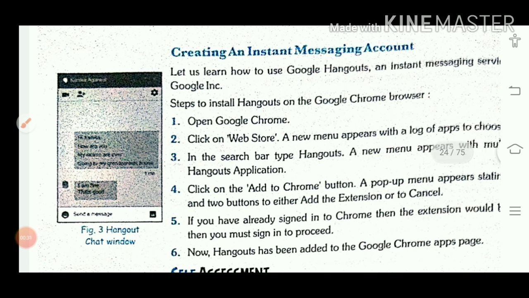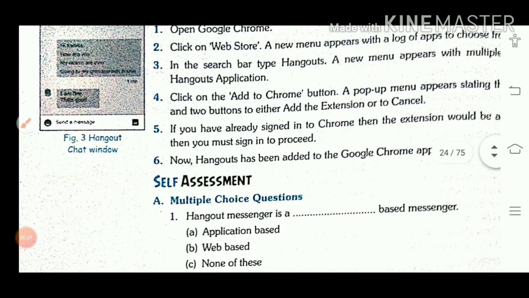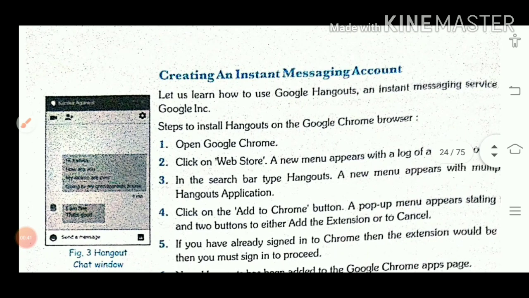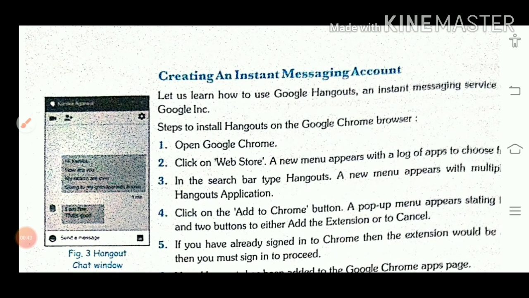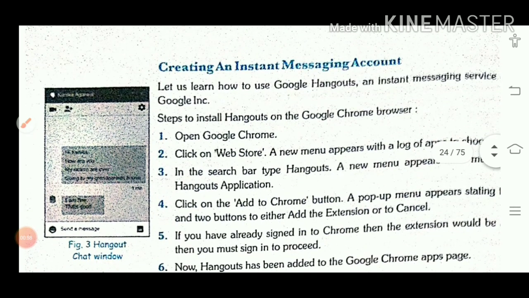I hope you all are aware of how we can create an account on Facebook and all. So you are able to do these things. Open Google Chrome, or we can say open the Play Store. From there you will install this and then click on create new account, then fill in the form and submit. Your account is created. Now you will log in again with your name, user ID and password, and then click OK. I think you all are very much aware, you all are very smart, I know. So nothing else is there in session number 3.